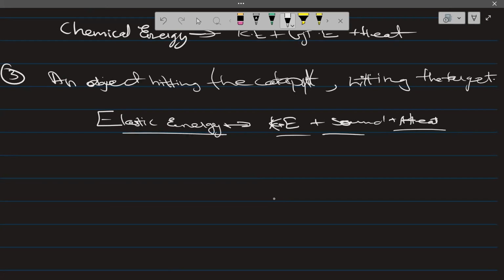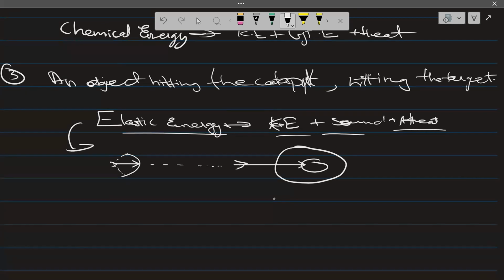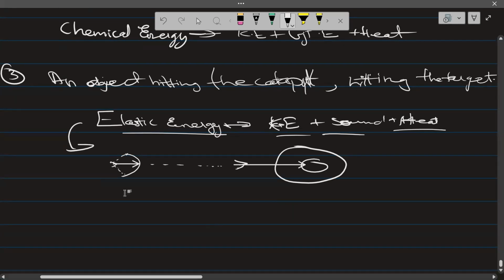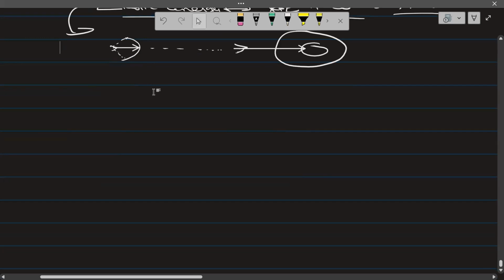Let me draw it also. This is the catapult, and here is the arrow. The arrow is released and hits the target. This is how it is done. You got it? So this is the drawing of this example: release from the catapult and hit on the target.